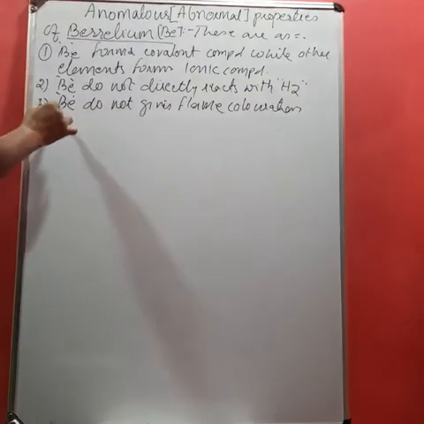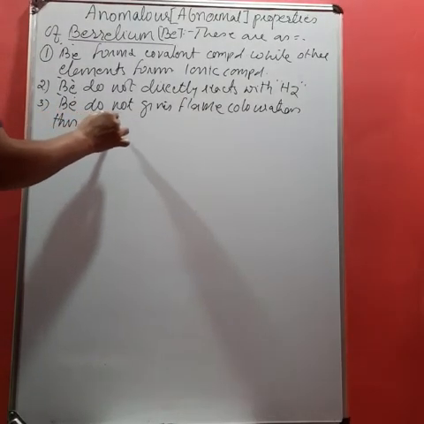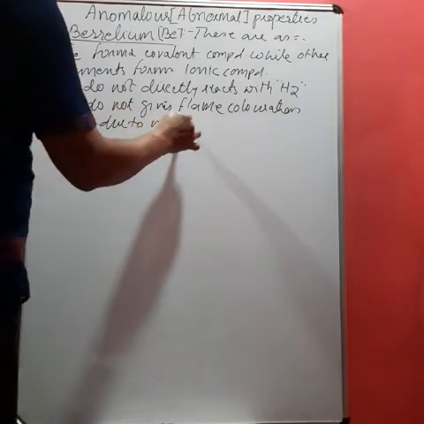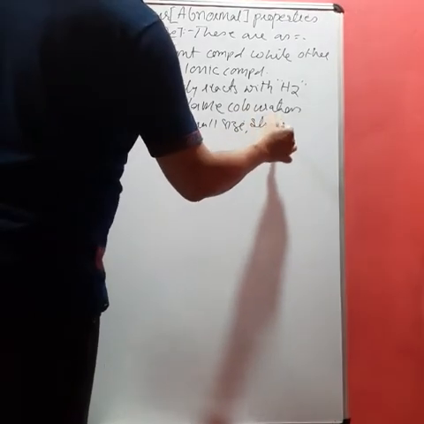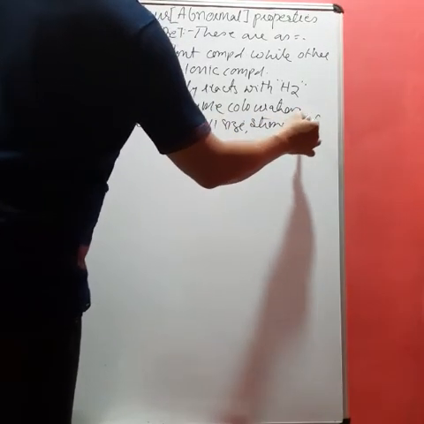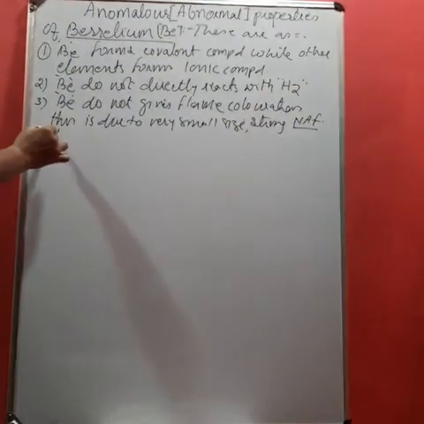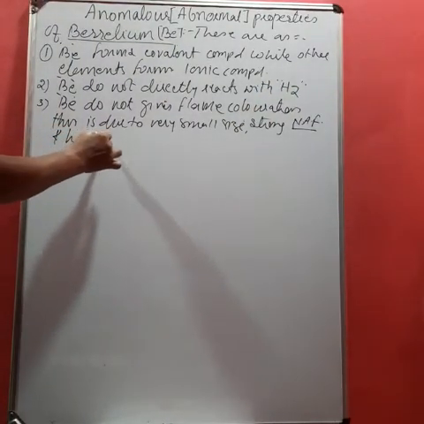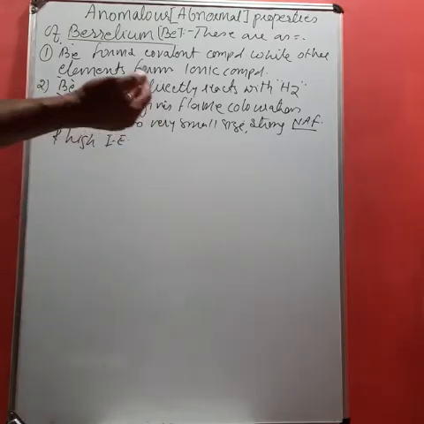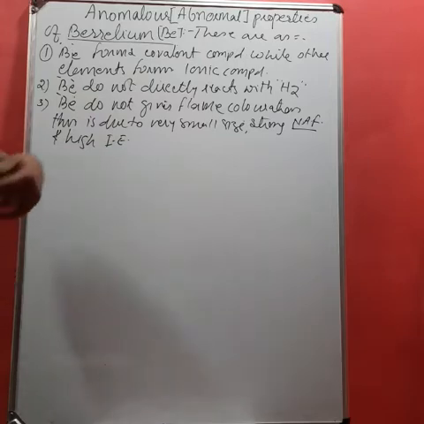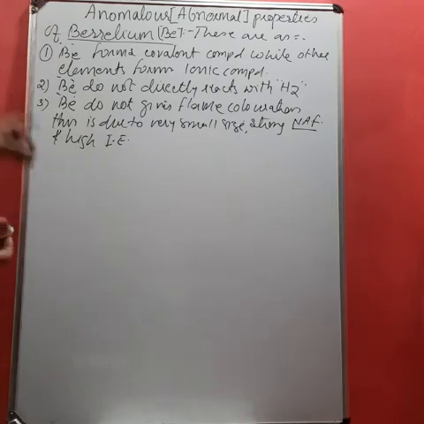Flame coloration. This is due to very small size, strong nuclear attraction force, and high ionization enthalpy. While the other elements give the flame coloration. Flame coloration means when introduced to flame, it gives different types of colors. So all alkaline earth metals give different colors, but beryllium does not give any flame coloration.